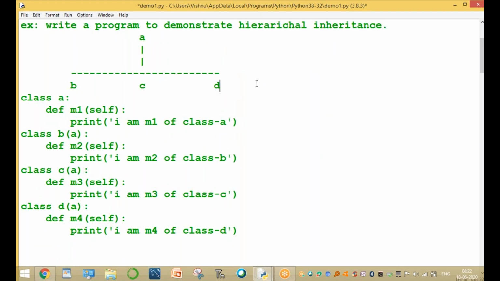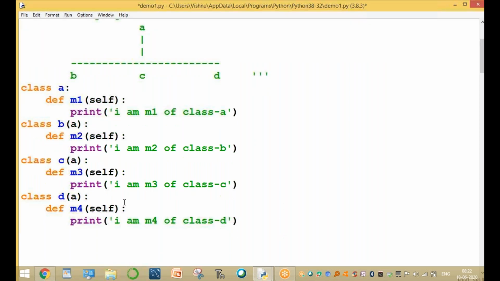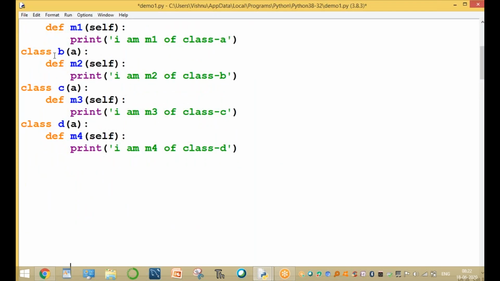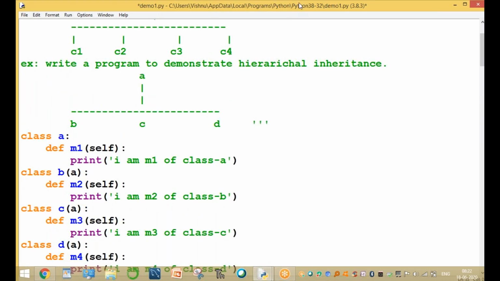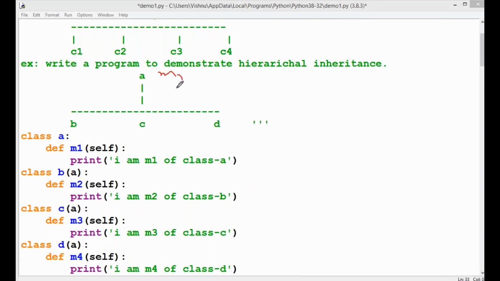Now the example program demonstrating this: class A is the base, derived into B, C and D. Now assume we are creating the objects of B only. B1 equals B object. Now B1.M1 is derived from A to B, and B1.M2 also. Here only one method is M1, here the method is M2, here the method is M3, here the method is M4.